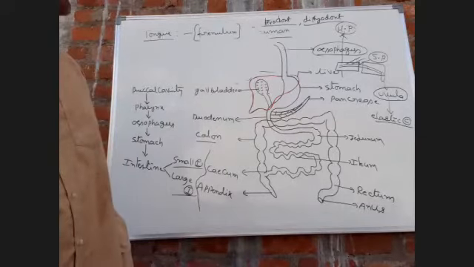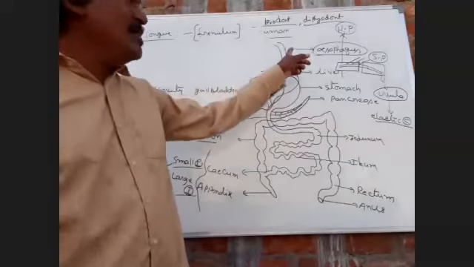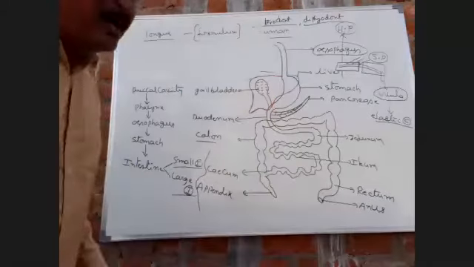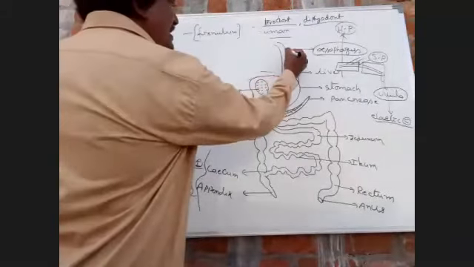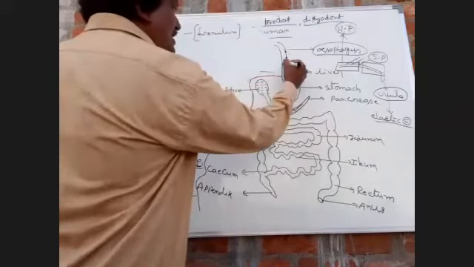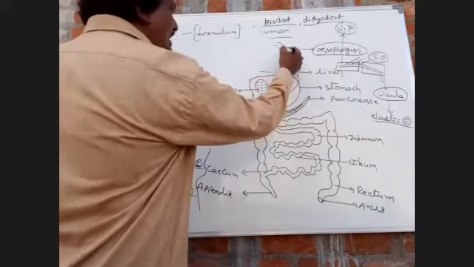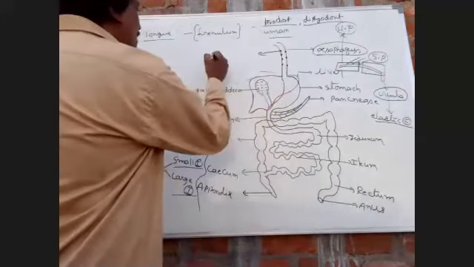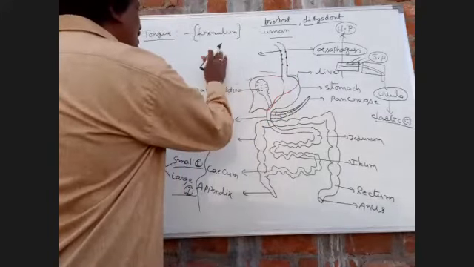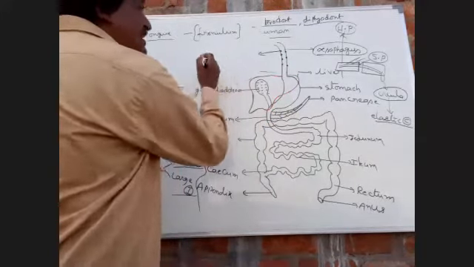On the wall of the esophagus, goblet cells are present. These goblet cells secrete mucus.